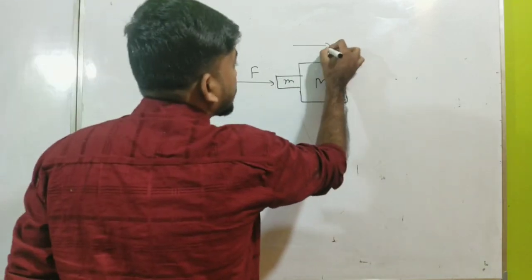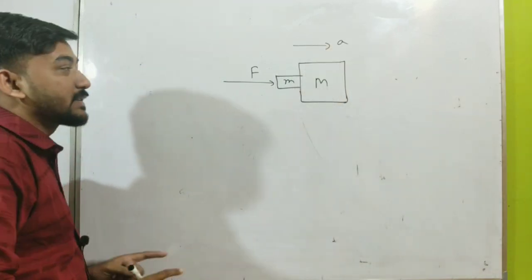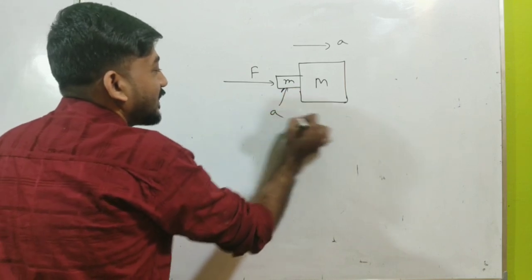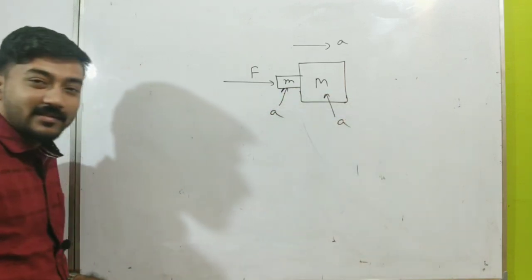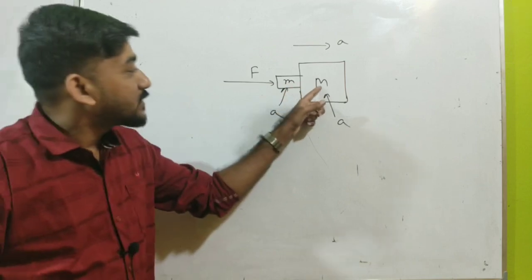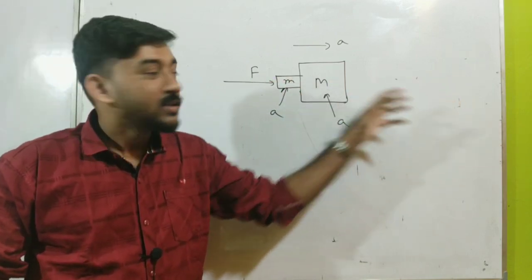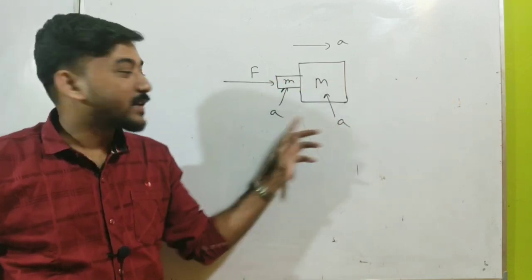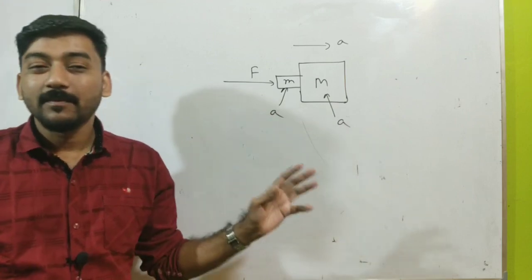If the acceleration of the system is A, then the acceleration of this mass is A and the acceleration of this mass is also A, because these two masses have to go together. So the acceleration of these two bodies must be the same.